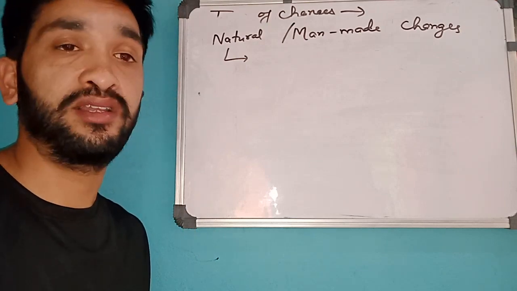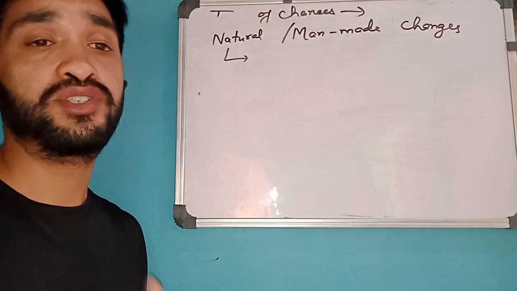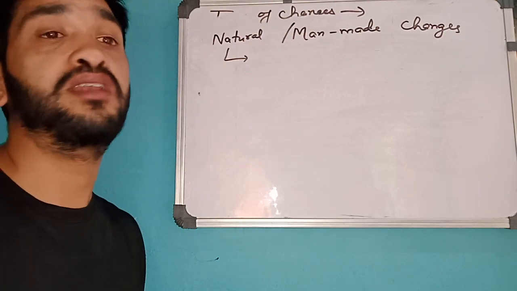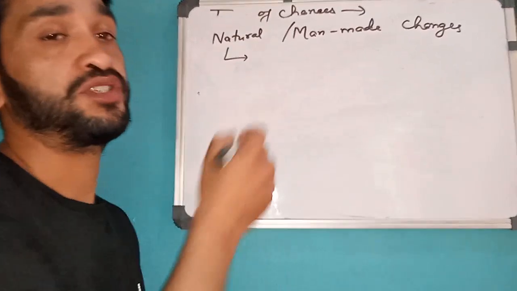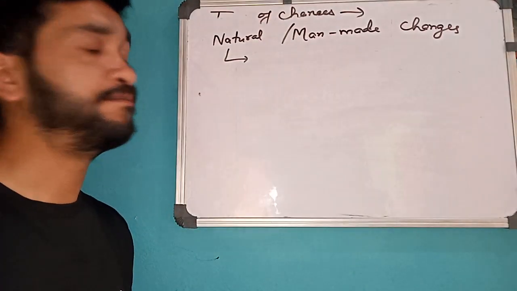We are not applying any effort for changing day to night and night to day. It is happening naturally. So all these changes which are taking place by nature itself are called natural changes.